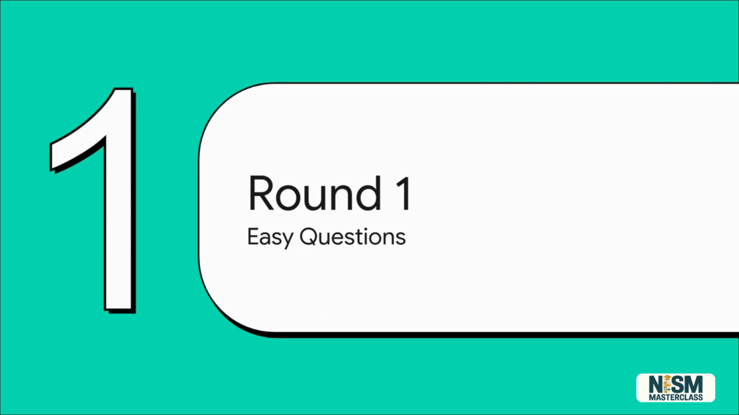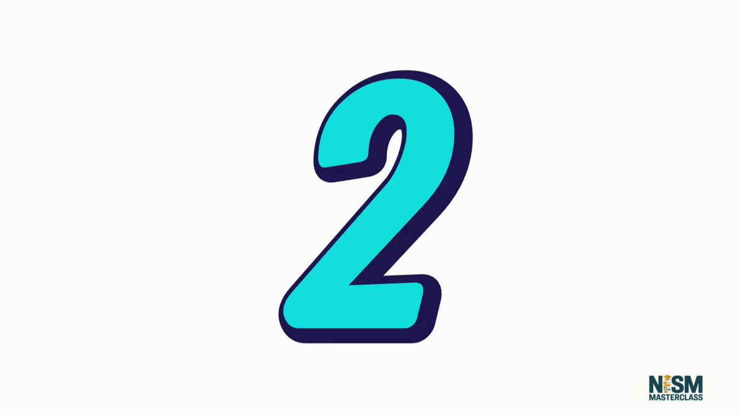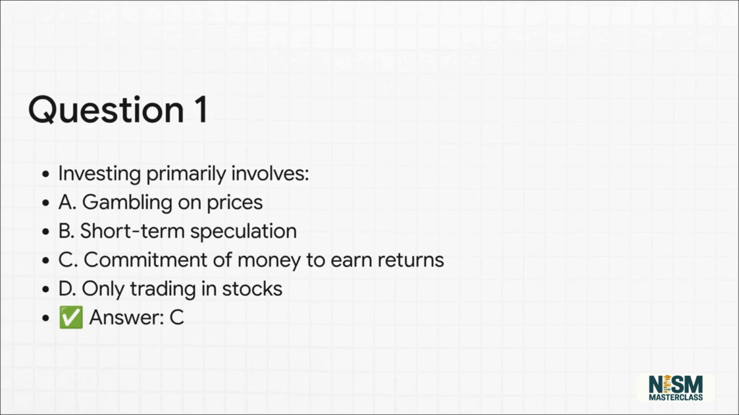Let's test your understanding. Question 1. Investing primarily involves A. Gambling on prices. B. Short-term speculation. C. Commitment of money to earn returns over time. Or D. Only trading in stocks. Pause now if you need more time. The correct answer is option C.